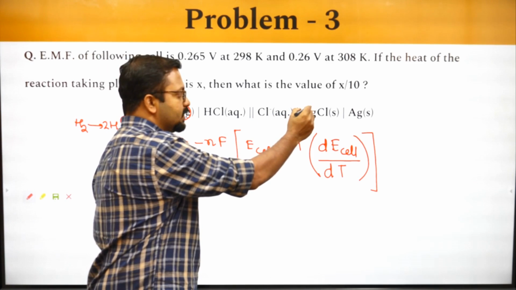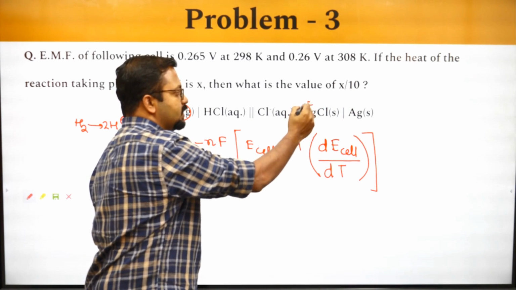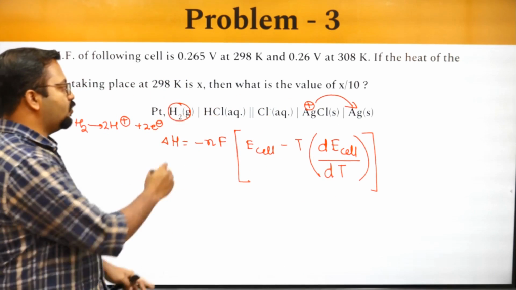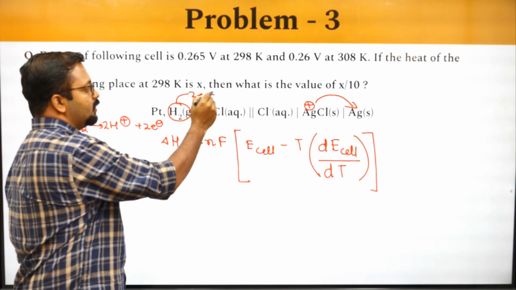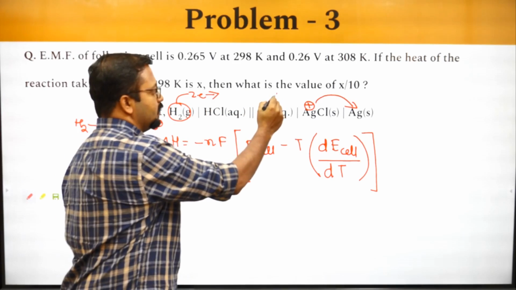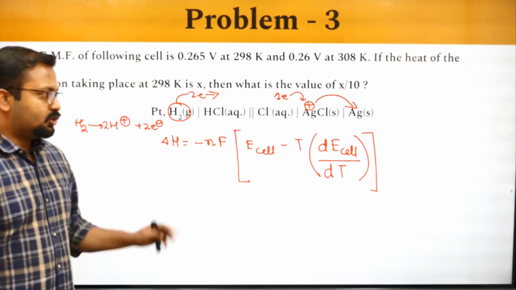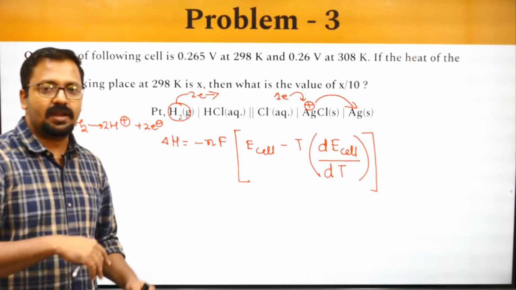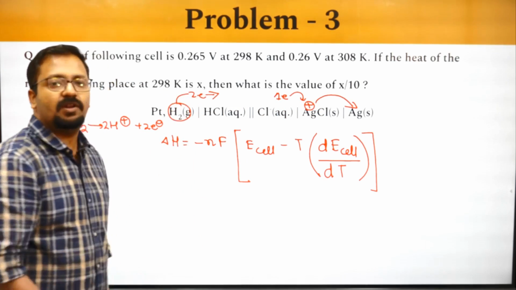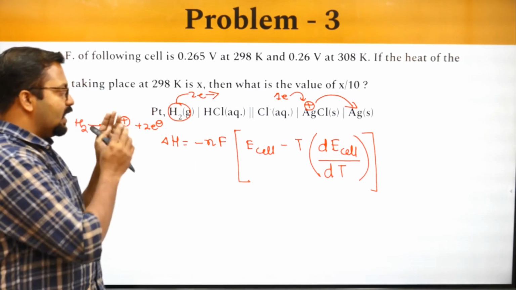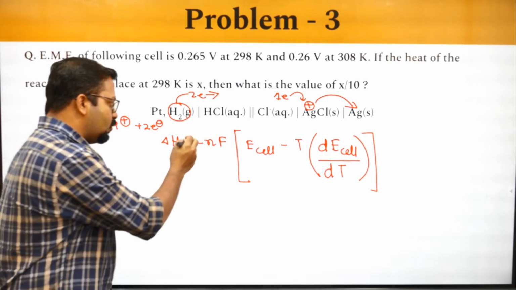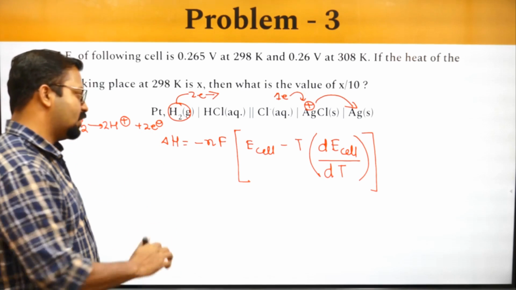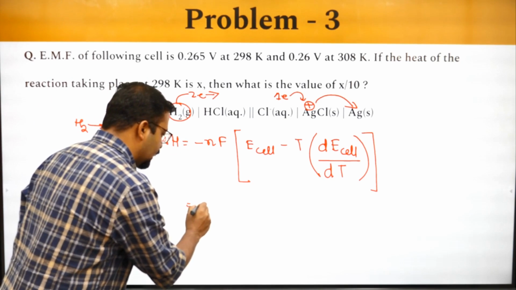Also Ag plus changes to Ag. So it means 1 electron is taken in over here, and 2 electrons are given out over here. 2 electrons are given out and 1 electron is taken in. So the total number of electrons exchanged is equal to 2, not 3. Exchange means 2 are given out, 1 is taken in. So this has to be multiplied by 2 of such reactions, and 1 of this will be required. So 2 electrons are given out, and so a total of 2 electrons will be taken in. None of the electrons will have a free existence. So exchanged electrons will be 2. So I will write 2 here.